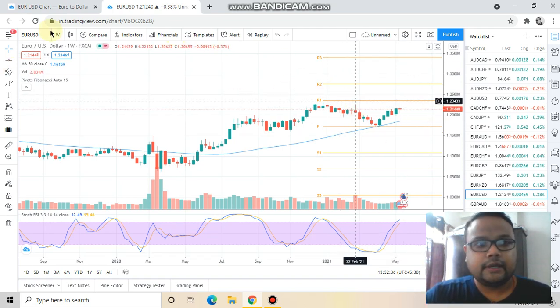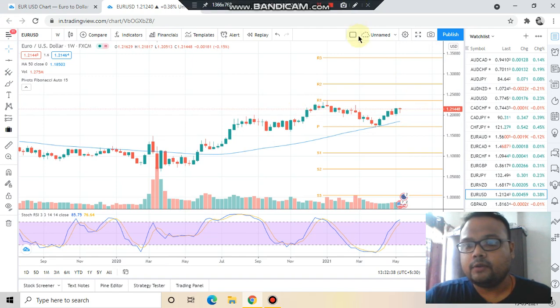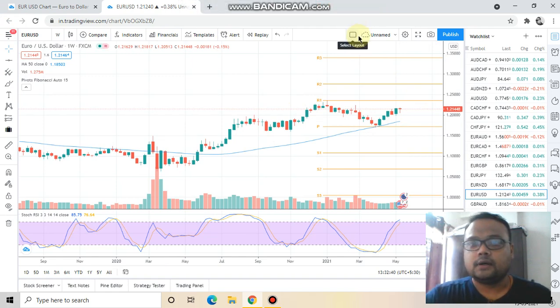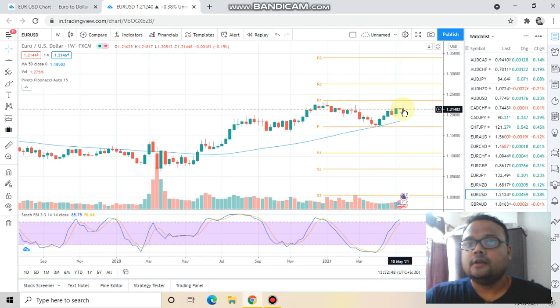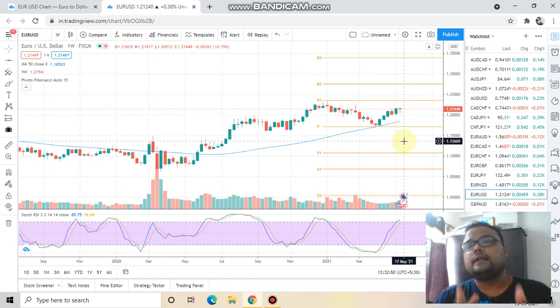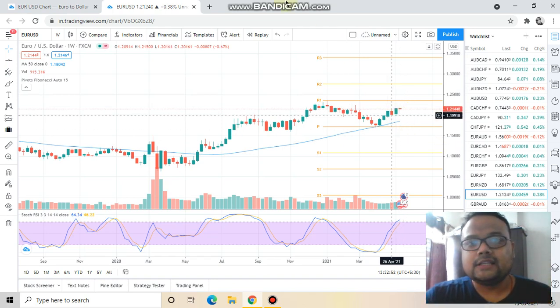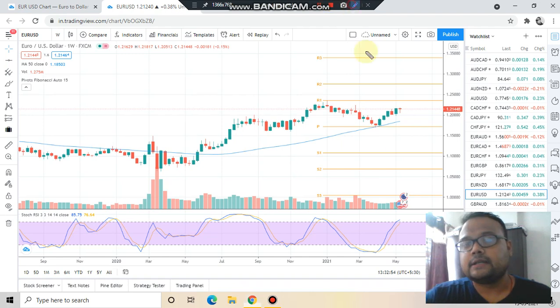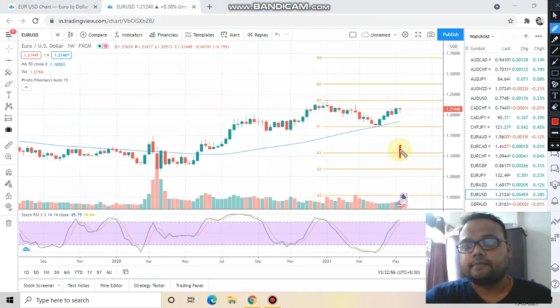So this is the weekly time frame, and in the weekly time frame we can see that the market has formed a hammer kind of a pattern this week with price rejection from below. The previous week the market formed a green candle. If we consider this week's candle and the previous week's candle, then one thing is very clear to us, that yes, buyers are present in the market.